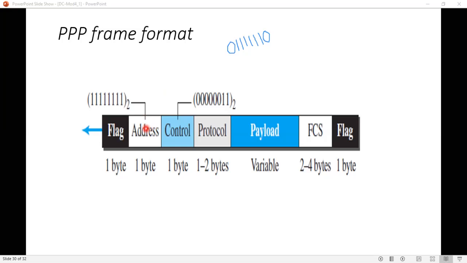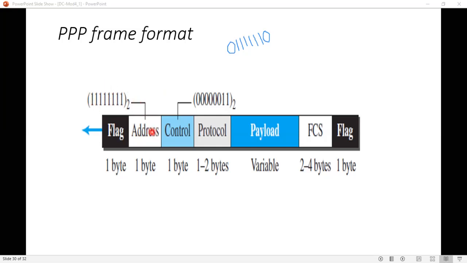The next field is the address field. In point-to-point protocol, this address field is a constant value, and it is always set to 11111111, which is nothing but the broadcast address.